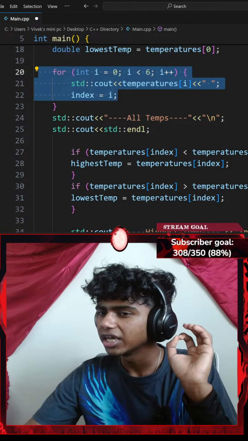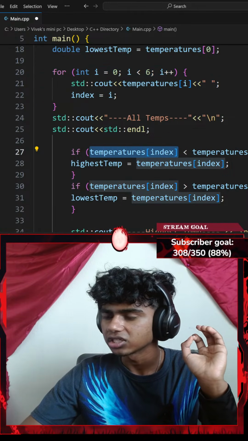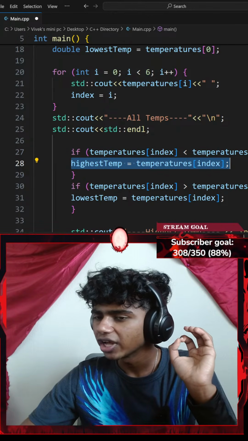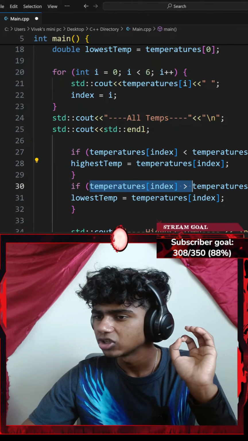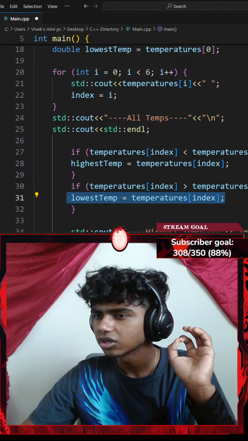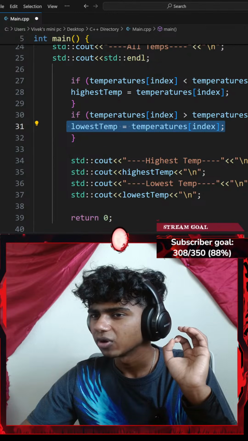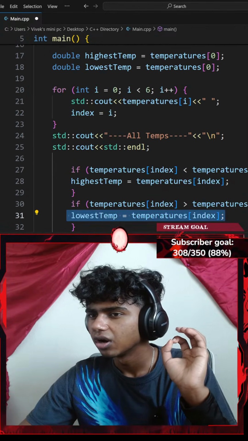Now, if my temperature at index of index is less than my temperature at index of 0, I print that temperature. If my temperature, that's lowest temperature. Okay, I go with highest temp, lowest temp. Okay, I think I see.